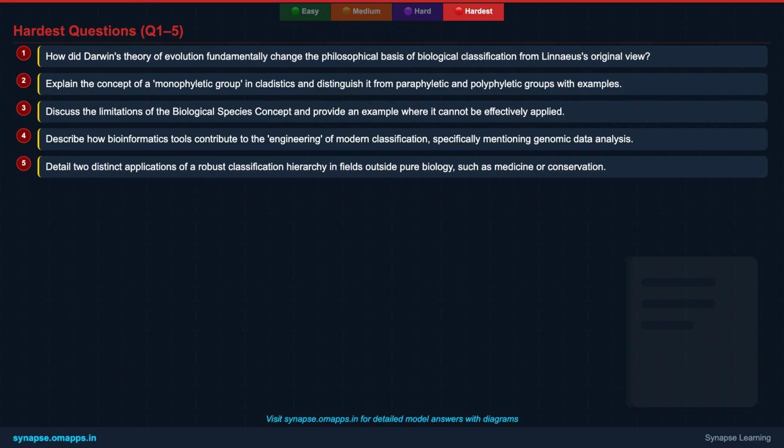Fourth, describe how bioinformatics tools contribute to the engineering of modern classification, specifically mentioning genomic data analysis. And fifth, detail two distinct applications of a robust classification hierarchy in fields outside pure biology, such as medicine or conservation. Take your time to formulate comprehensive answers.